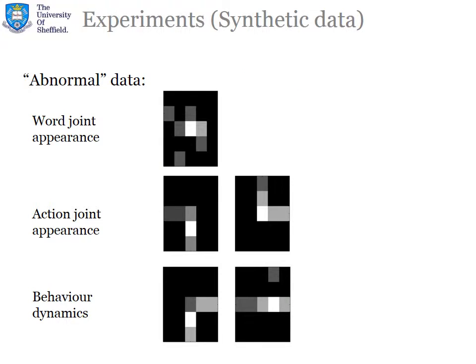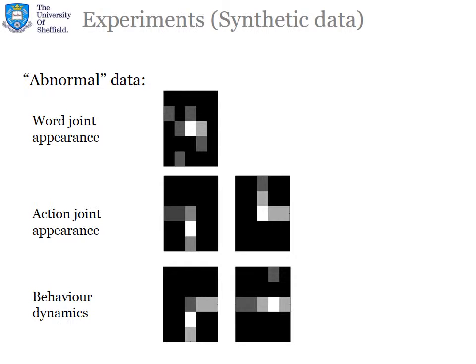For testing clips, we generate 1000 additional clips, where we randomly included 300 abnormal ones. We have three types of abnormal clips. These are: first, abnormal joint word appearance, including new words, which were not in the training dataset. In this example, you can notice 3 new words. Second type of abnormality is joint action appearance.